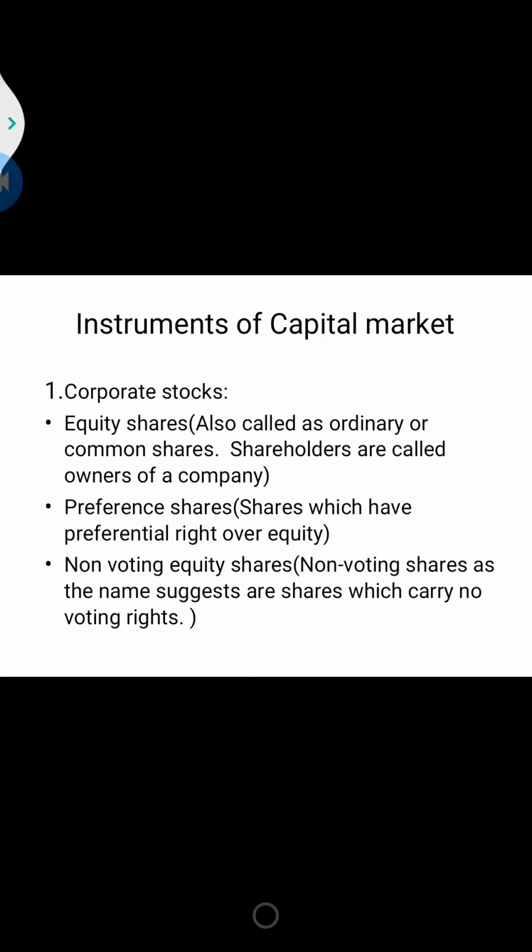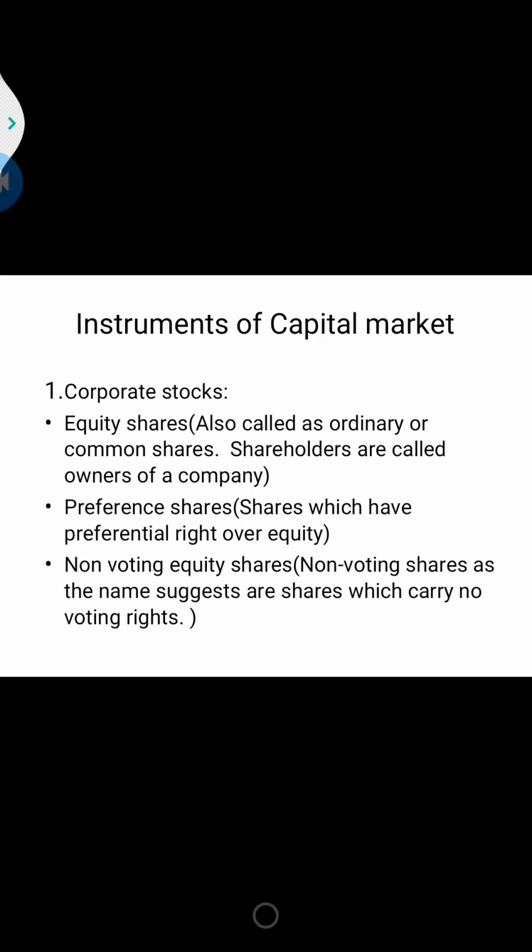Okay, so I want extra money to be mobilized. The company management is going to permit the company to raise additional capital, but it should not affect the people who are already shareholders in the company. In such a case, what happens? You are going to issue the share or instrument called non-voting equity shares, which means the right given to equity shareholders to vote will not be given to this type of shareholders.